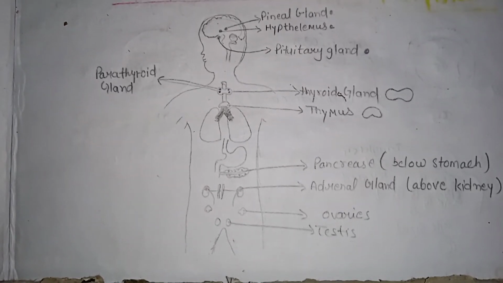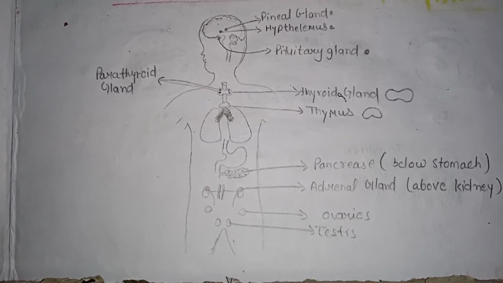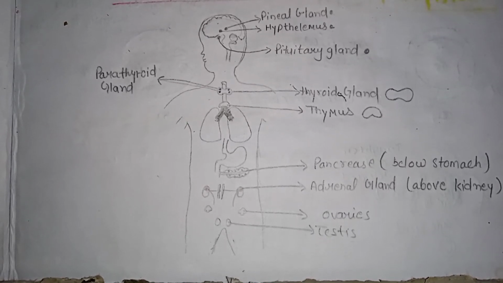So what is an endocrine gland? A group of endocrine glands which produce various hormones is called the endocrine system. The endocrine system is also called the hormonal system. We will now discuss the endocrine system in humans in detail.